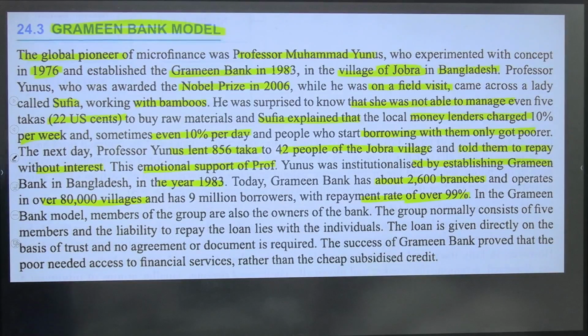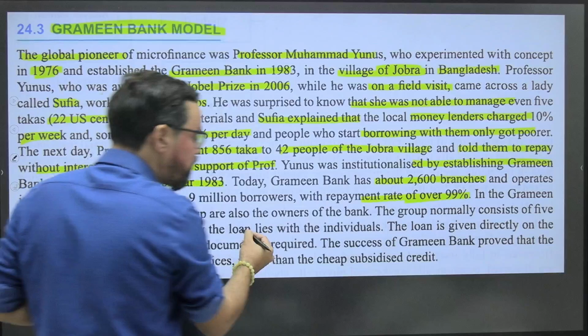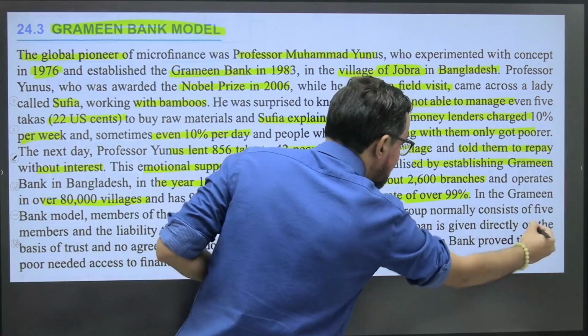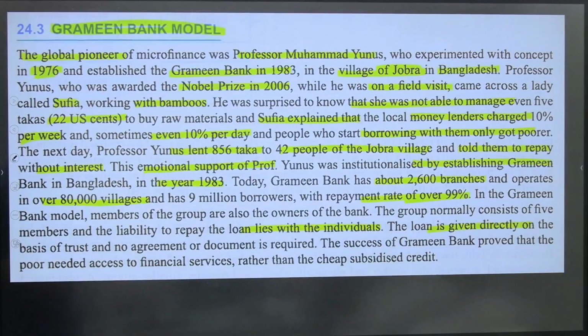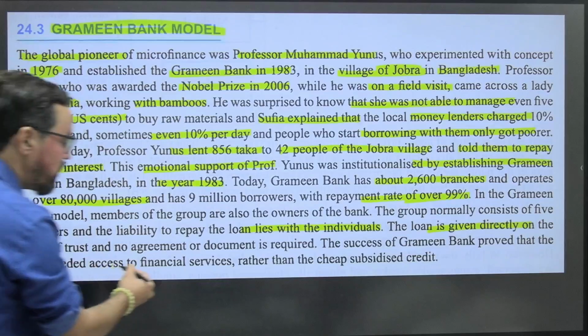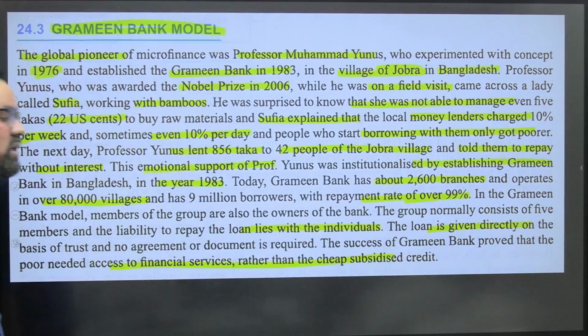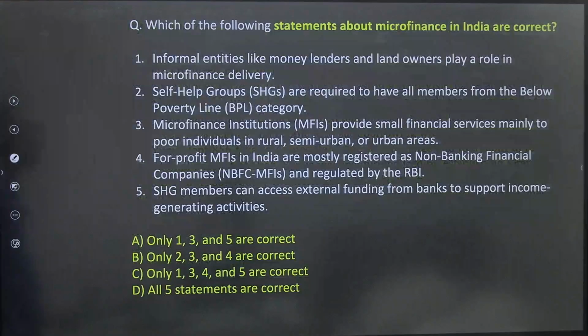Okay. In the Grameen Bank model, members of the group are also the owners of the bank. The group normally consists of 5 members, and the liability to repay the loan lies with the individuals. The loan is given directly on the basis of trust, and no agreement or document is required. The success of Grameen Bank showed that the poor need access to financial services rather than cheap subsidized credit. So this model became very, very famous during that particular period.